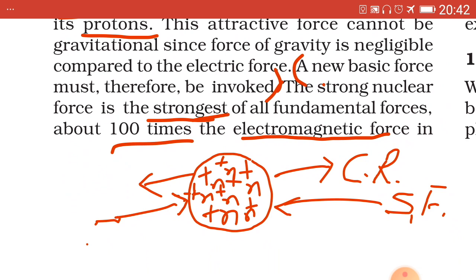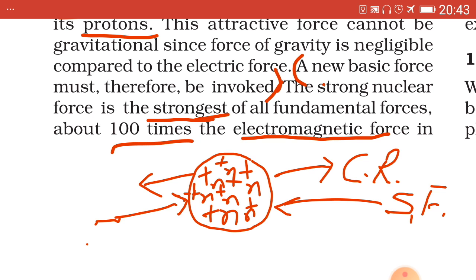Now, as there are positive charges inside the nucleus, Coulombian repulsive force would be acting between them. As a result, the protons would go out of the nucleus, but it is not so.